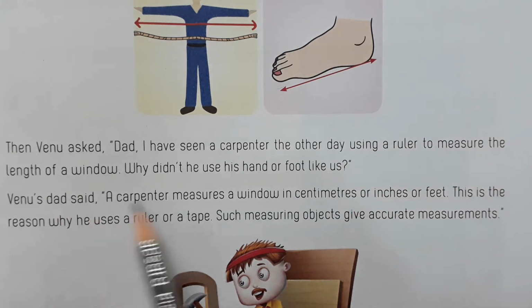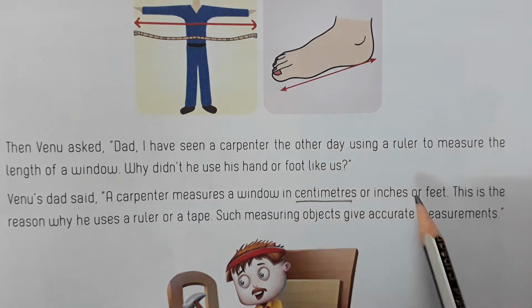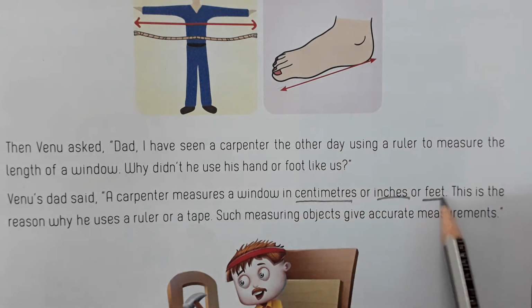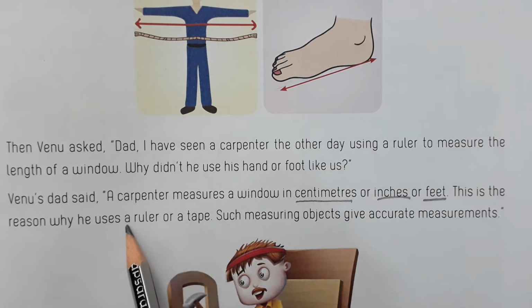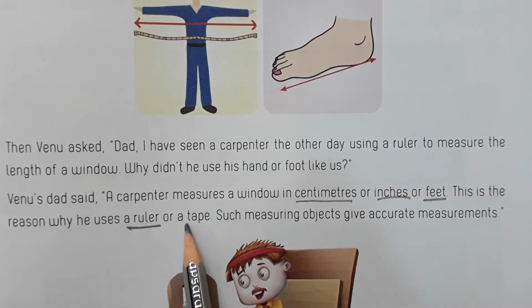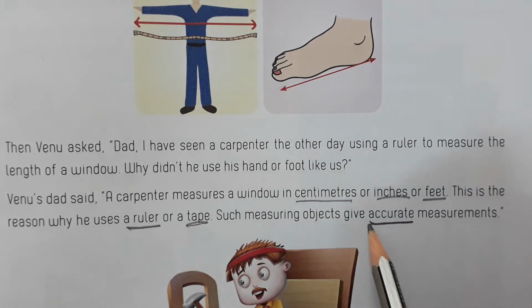Venu's dad said, "A carpenter measures a window in centimeters or inches or feet. This is the reason why he uses a ruler or a tape. Such measuring objects give accurate measurements." Accurate means correct measurements.